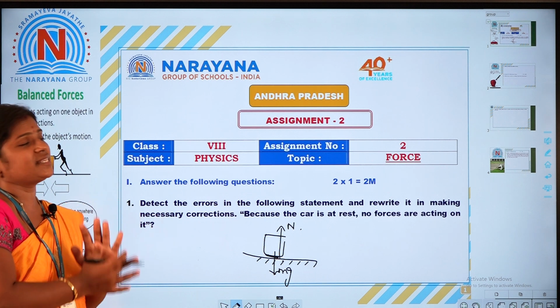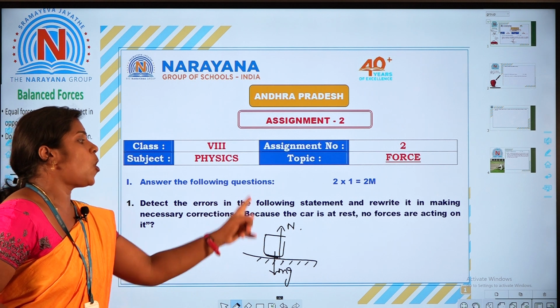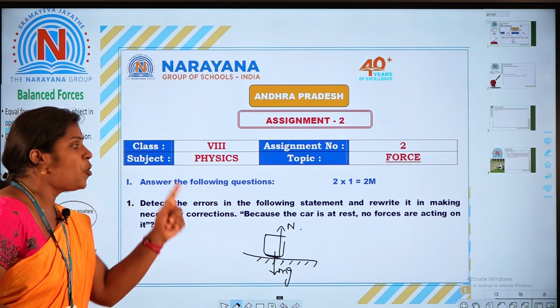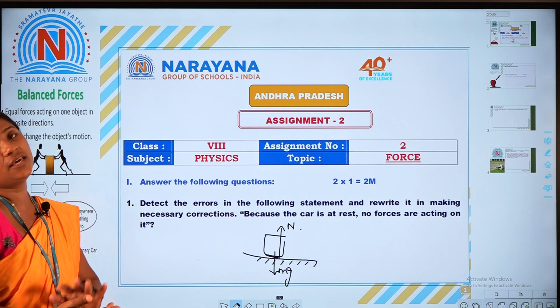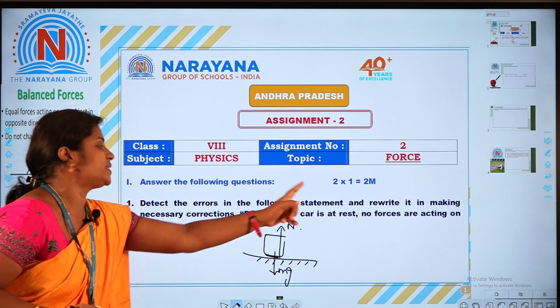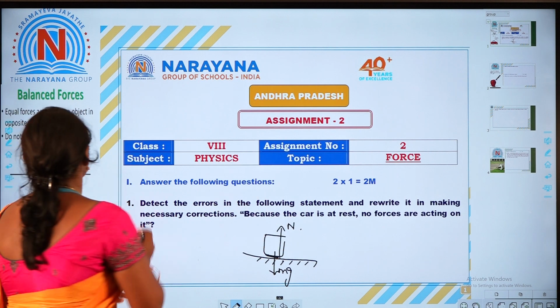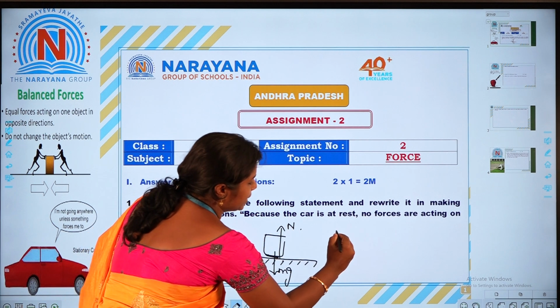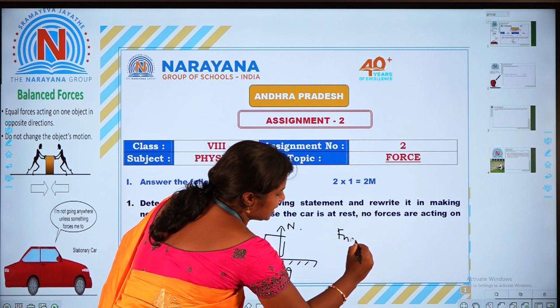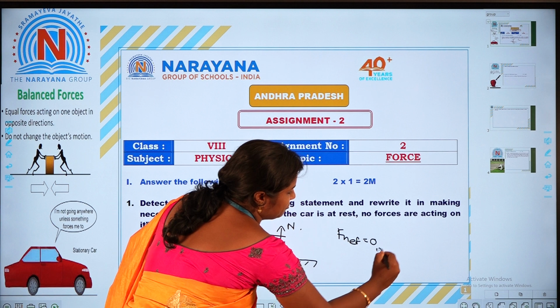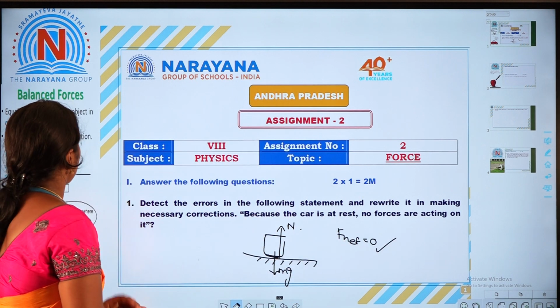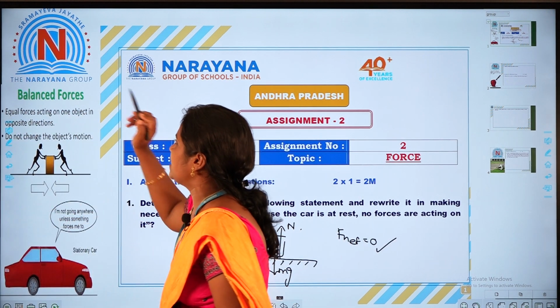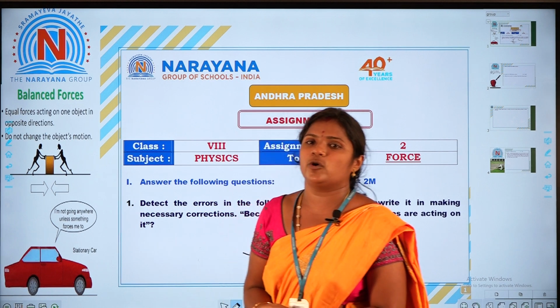How can we correct this statement? Because the car is at rest, the net force acting on the body is zero, or no net force is acting on it. The net force is equal to 0, which means balanced forces are acting on it.